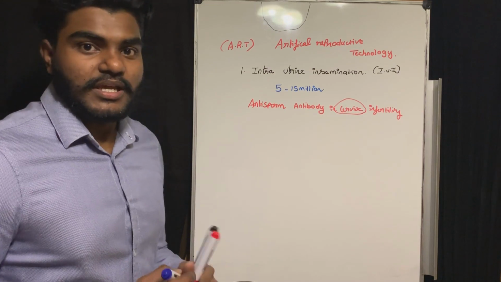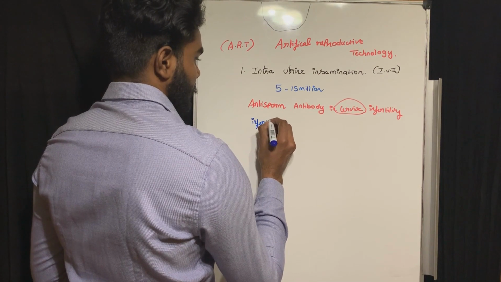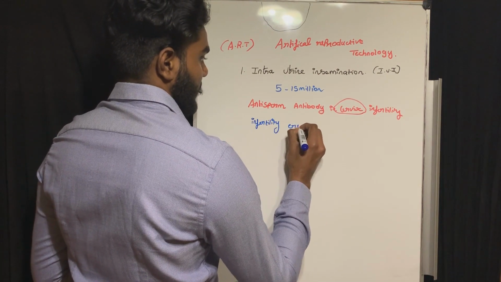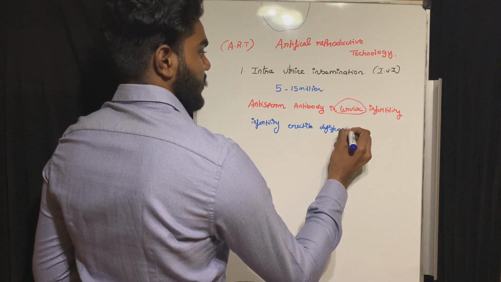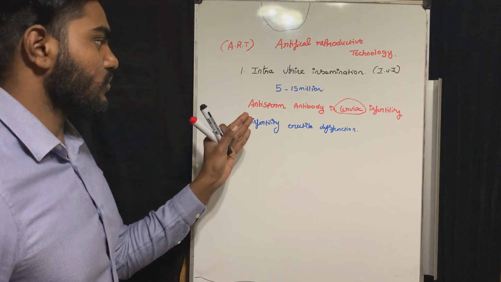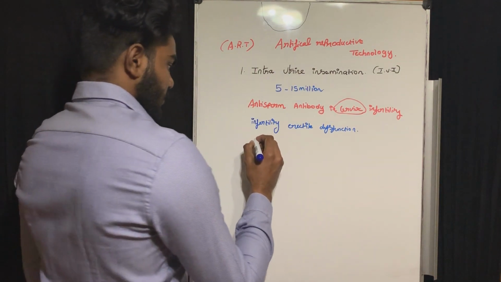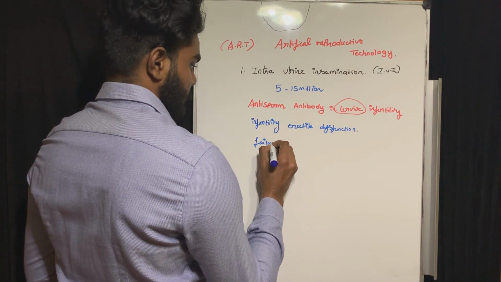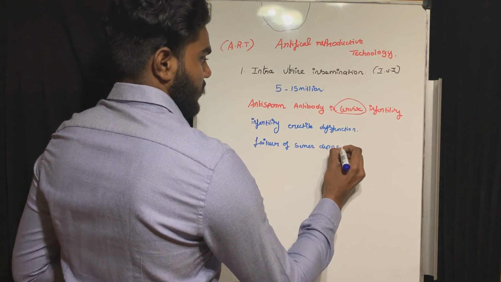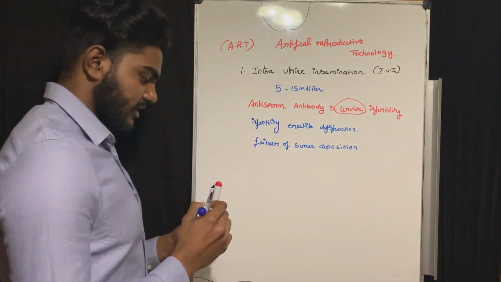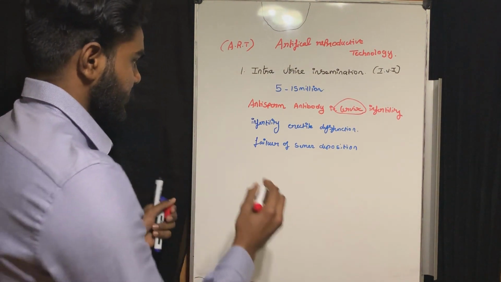The next thing is infertility due to erectile dysfunction. In that condition also, we can use the method intrauterine insemination. The third thing is failure of semen deposition. See how we are going to use the method, listen very carefully.